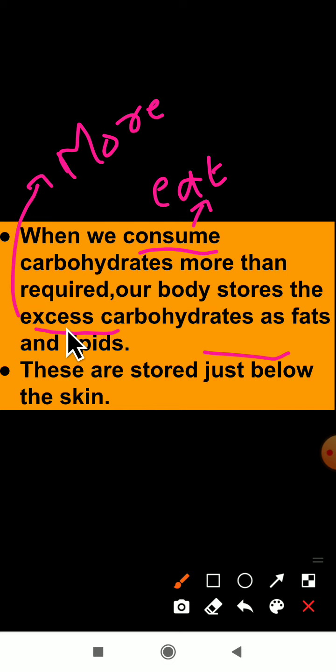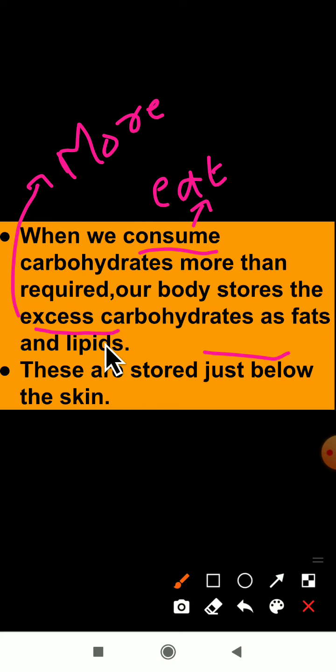When we consume carbohydrates more than required, how much our body requires, that much amount of carbohydrates only we have to eat. If we eat more, then what happens? Our body stores the excess carbohydrates as fat. How is fat stored in our body? Our body takes as much as it requires, and the remaining carbohydrate is stored as fat.